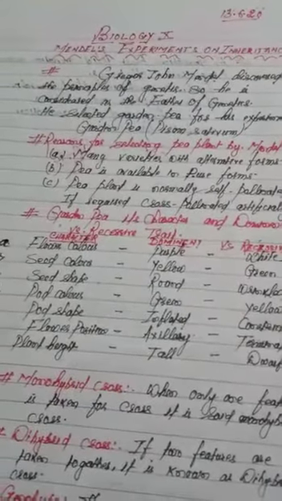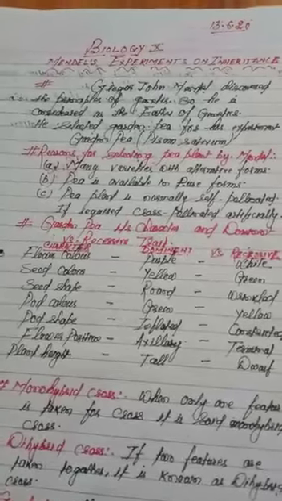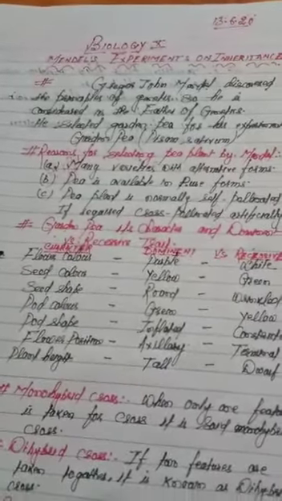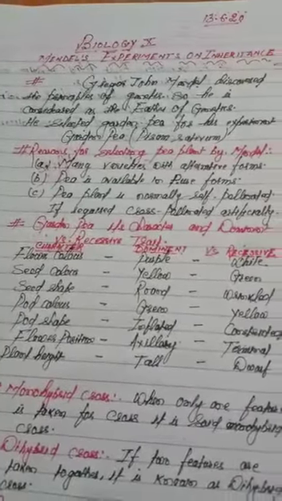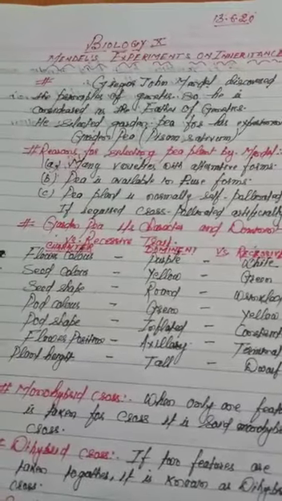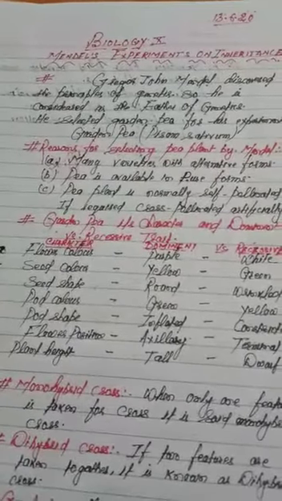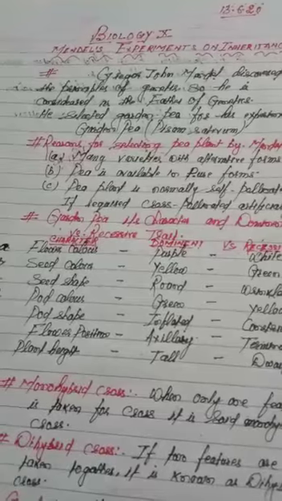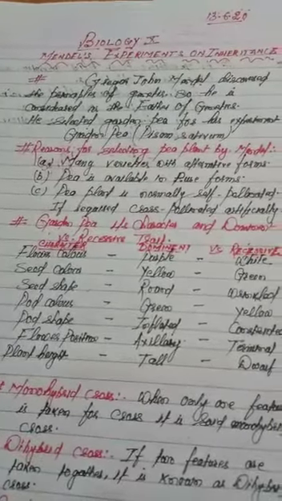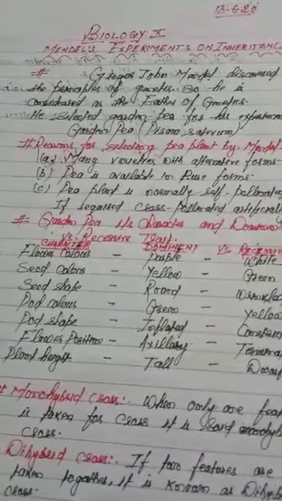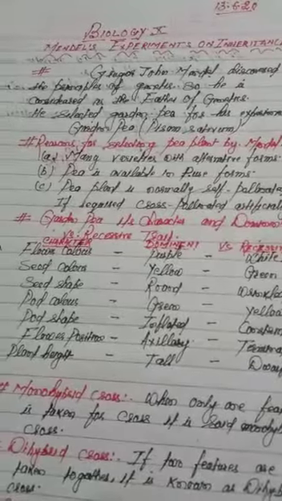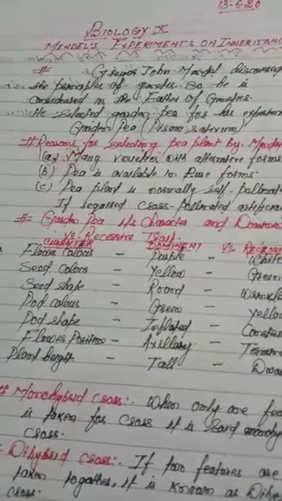These days we are studying the chapter genetics, and today our topic is Mendel's experiment on inheritance. The basic principle of genetics was discovered by Gregor John Mendel. In fact, Gregor John Mendel was not a scientist. Actually, he was a monk.